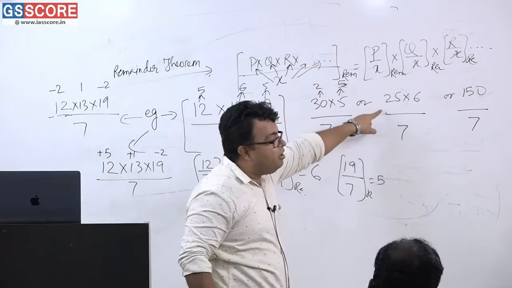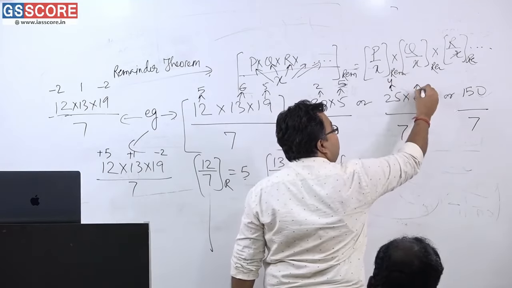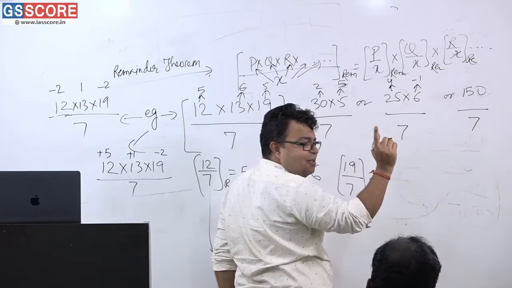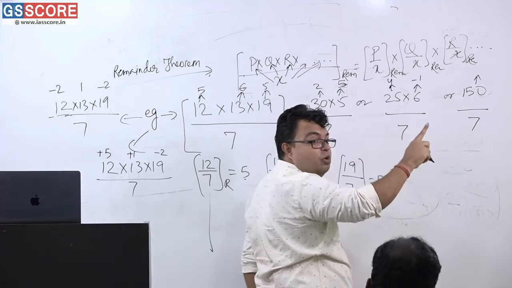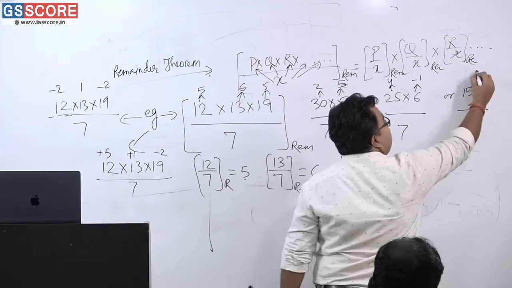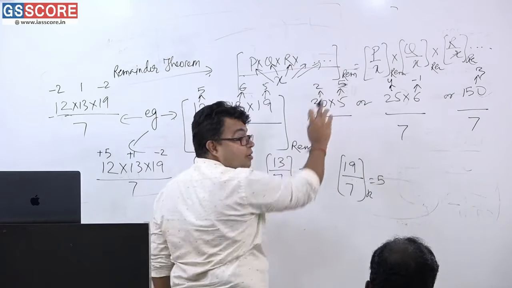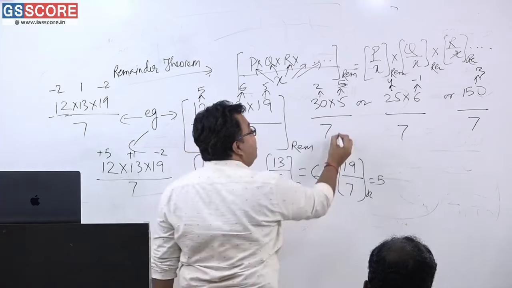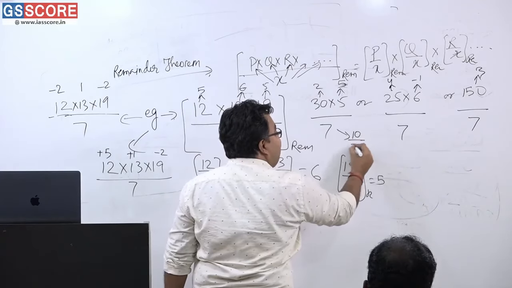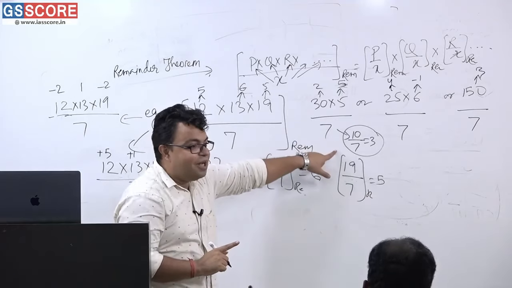Please tell me what is the remainder? 25 divided by 7. Please tell me. 4. What is the remainder here? Minus 1. Am I correct? What is the remainder over here? 7 2s are 14, 17 minus 14, 3 is the remainder. Am I correct? So please tell me, what is the final remainder? 2 into 5. Again, whatever remainders have come, just multiply them, and 10 divided by 7, what is the answer? 3 is the answer. Am I correct? First answer has come in this manner.